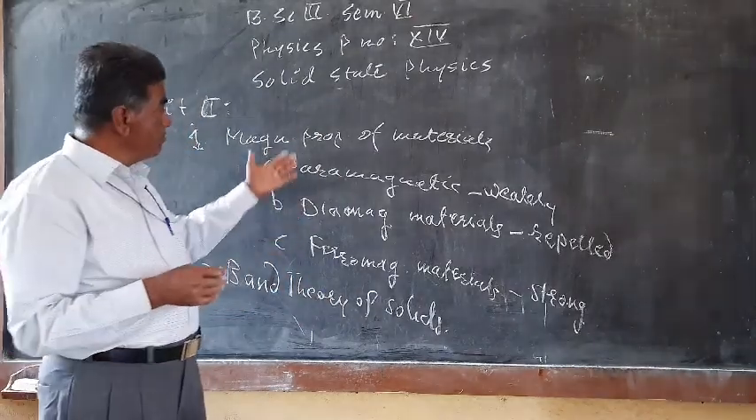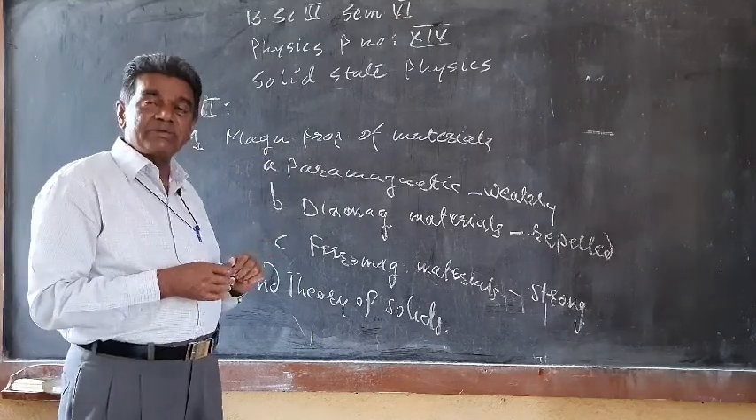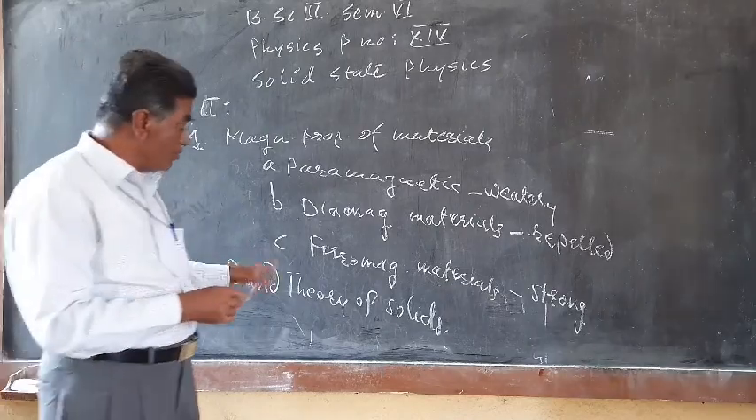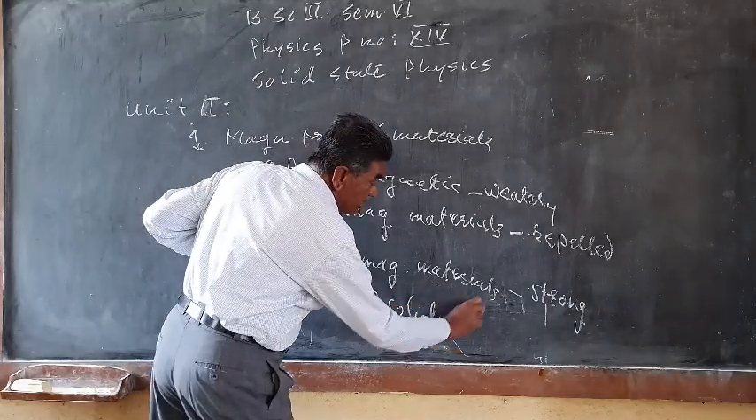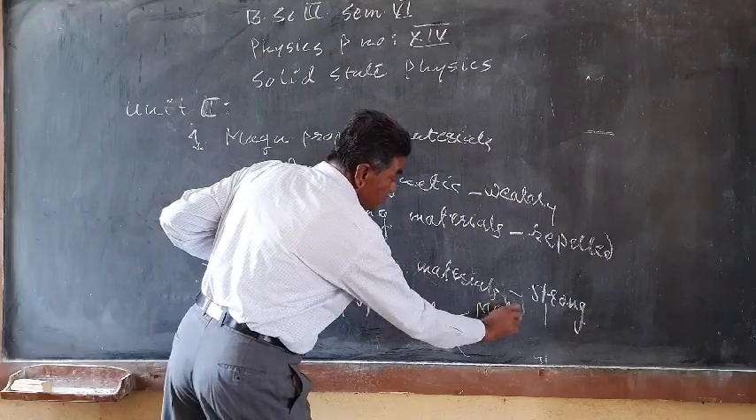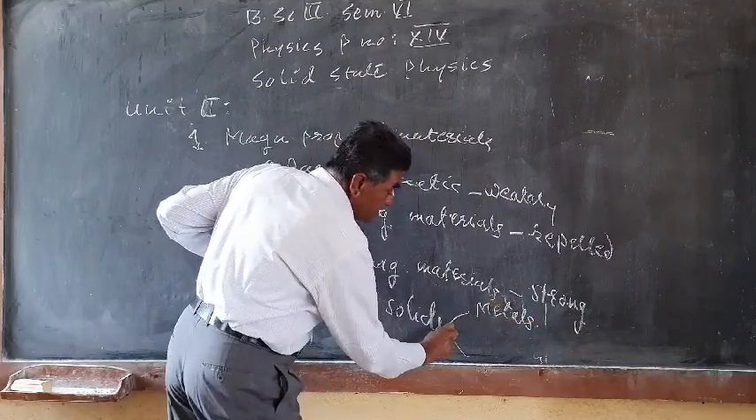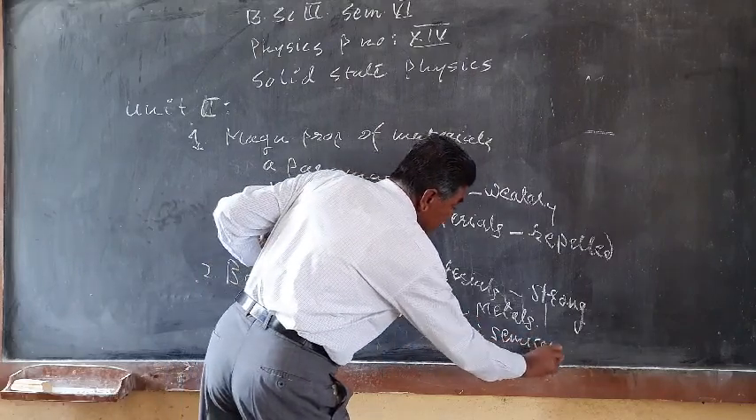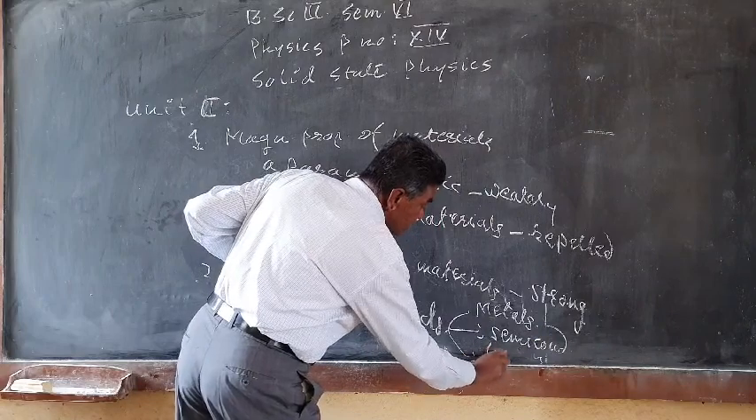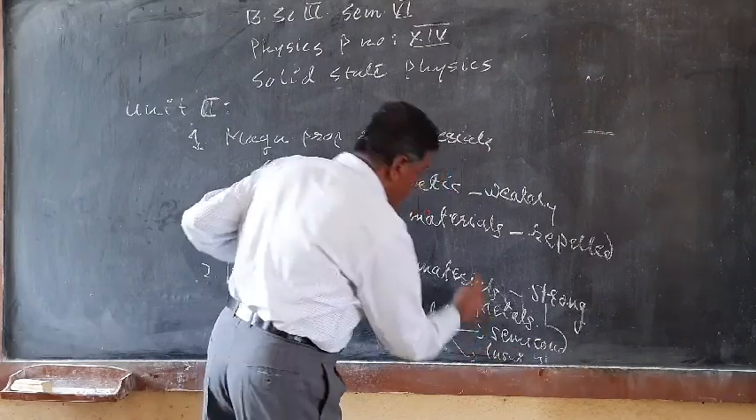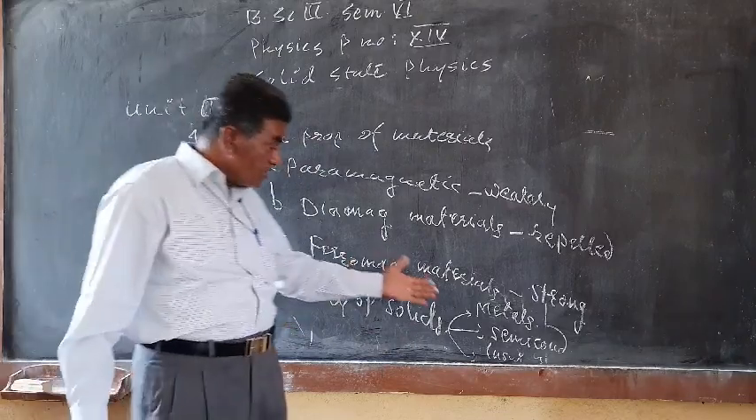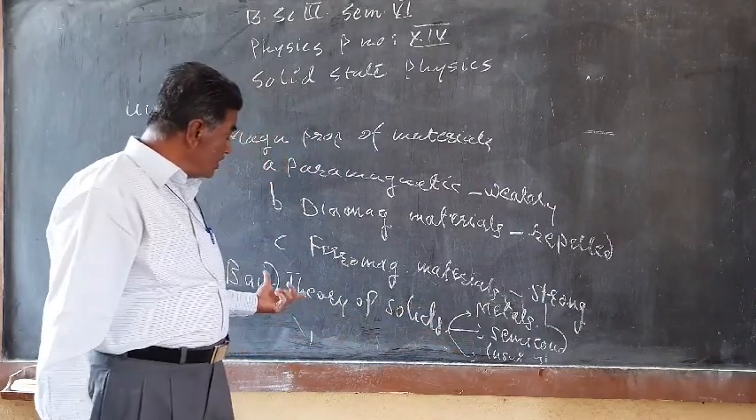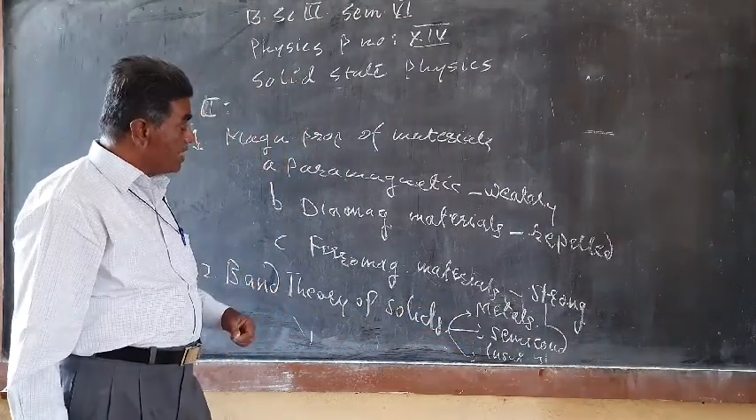So on the basis of magnetic parameters, materials can be classified like this. On the basis of electrical parameters also, the materials are classified into three types again: the metals, those are good conductors, then semiconductors, and lastly the insulators. On the basis of the band theory of solids, how the materials are classified into metals, semiconductors and insulators, that we also have to study.